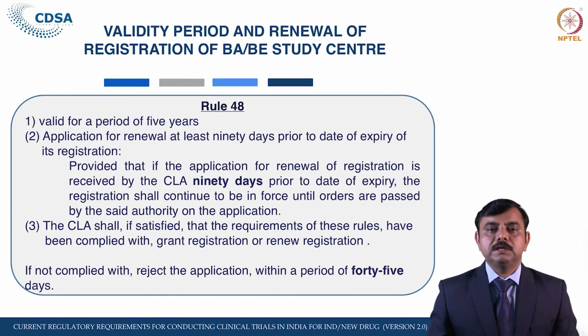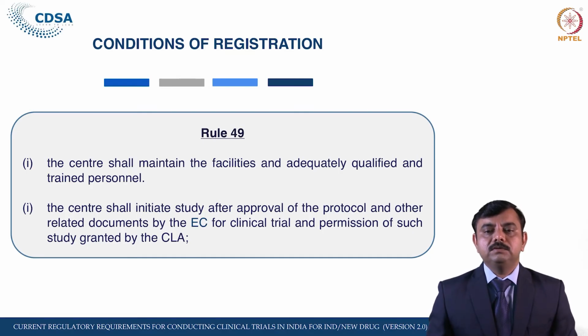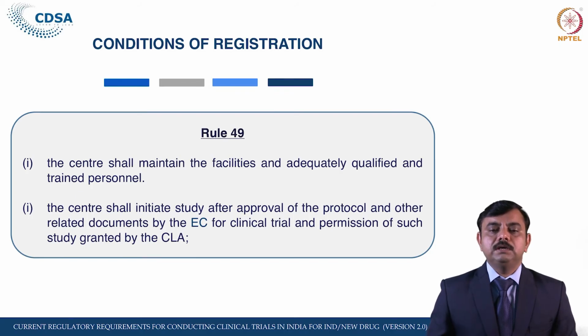Similarly, there are some stipulated conditions with the registration certificate. The center shall maintain the facilities and adequately qualified and trained personnel as specified in the 4th schedule for performing its function. The staff should be qualified, and the facility should be adequate to perform such a study. The center shall initiate any BAB study of a new drug or IND in human subjects after approval of the protocol and other related documents by the ethics committee for clinical trial, and permission for such study granted by the central licensing authority.